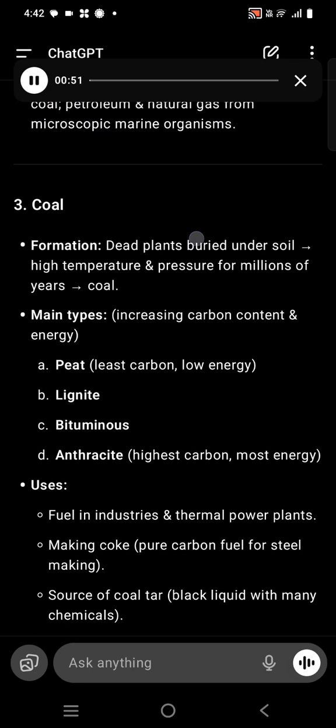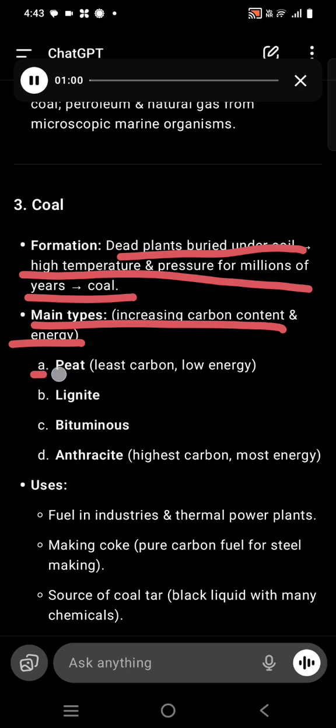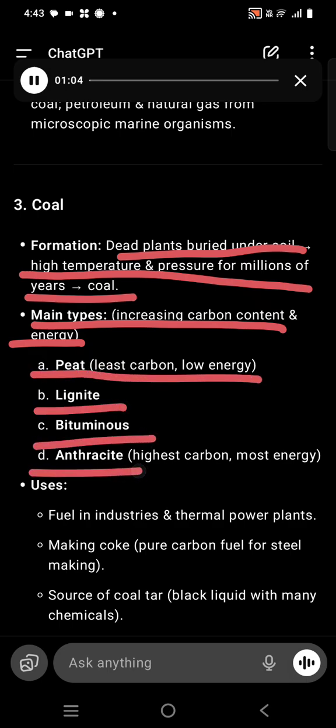3. Coal. Formation: dead plants buried under soil, high temperature and pressure for millions of years, become coal. Main types, with increasing carbon content and energy: 1. Peat, least carbon, low energy. 2. Lignite. 3. Bituminous. 4. Anthracite, highest carbon, most energy.